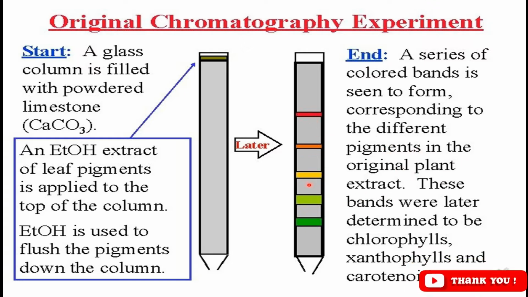These colors are different plant pigments and they are separated by this simple experiment. These bands were later determined to be chlorophylls, xanthophylls and carotenoids. So by means of this simple experiment, he separated different colors which were present in combined form in the plant extract.